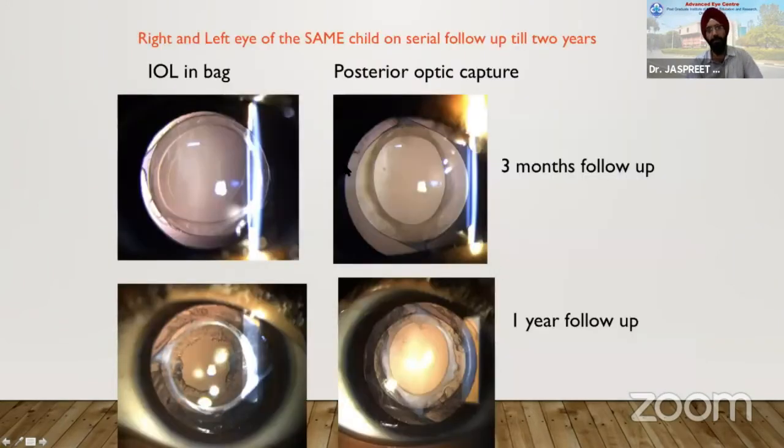So this is just to show you some of the results when we implanted the IOL in the bag in one eye, and performed a posterior optic capture in the other eye. Just a serial follow-up. This was published in the Indian Journal of Ophthalmology. At 3 months, they look all good. When you follow them for a year, you have this proliferation in the bag, and you can see some cells coming into the center as well. Whereas in the other eye, a Soemmering ring has formed, and there is no proliferation outside because it's all a sealed bag.